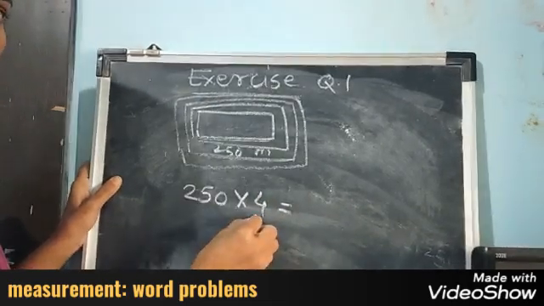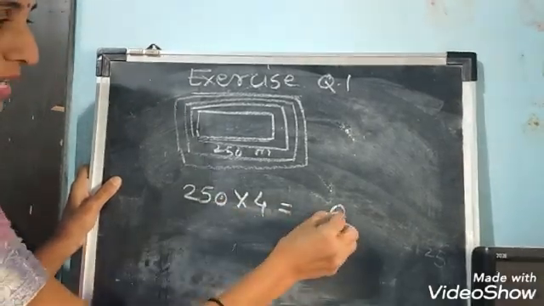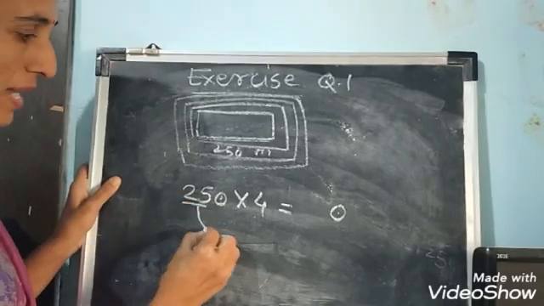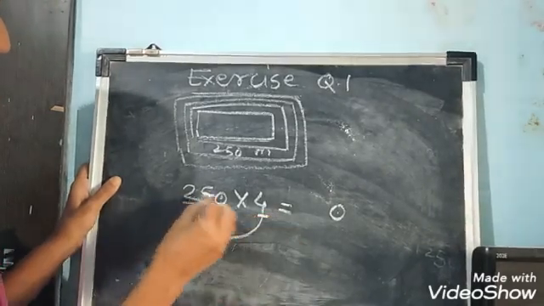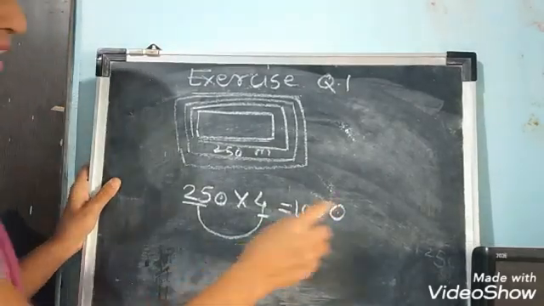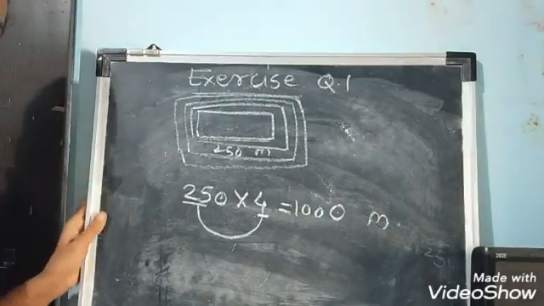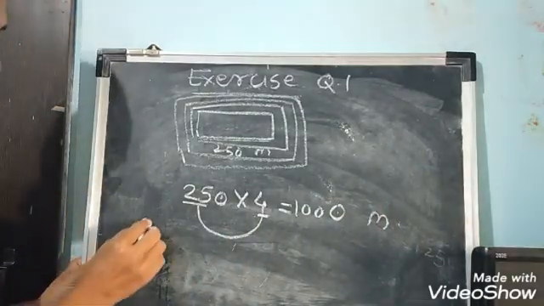In both numbers there is one 0, so write one 0. This 0 I have written here. Now 25 multiplied by 4. 25 fours are 100. That means 1000 meter he walks. But they have asked the question in kilometer.